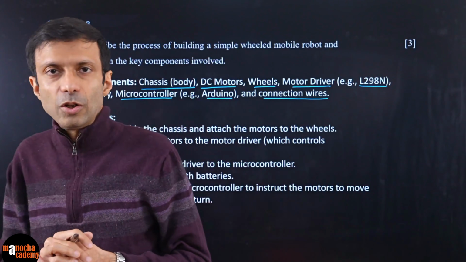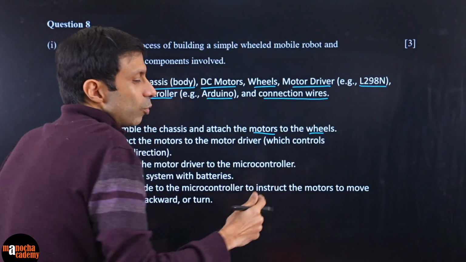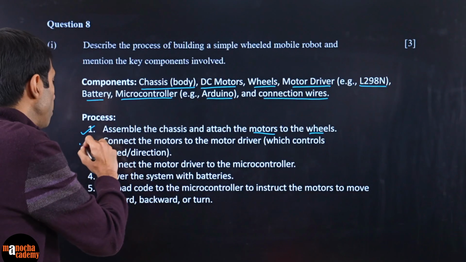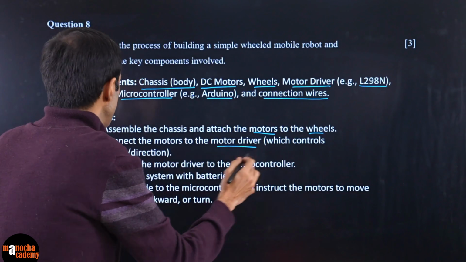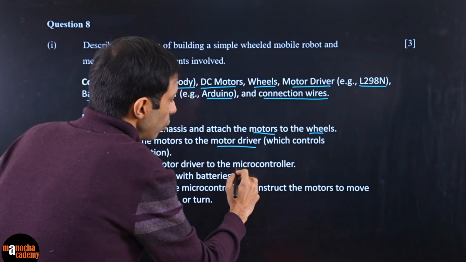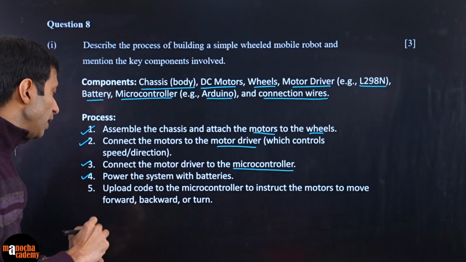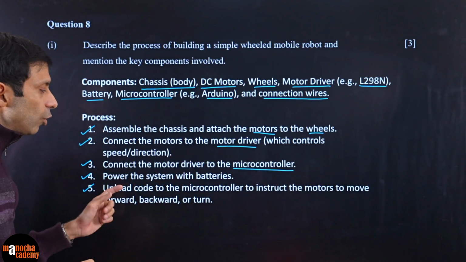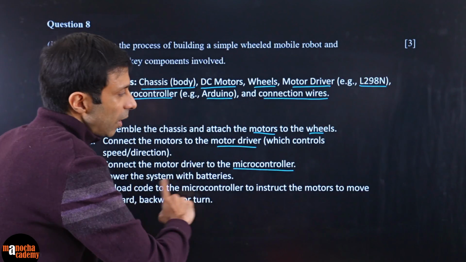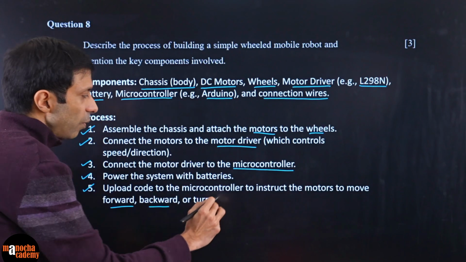Okay. So now what will be your steps? First, obviously you will assemble the chassis and attach the motors. It's almost like, imagine you're making a toy car, attaching the motor to the wheels. Then you connect the motor to the motor driver, because the motor driver is controlling the speed and direction. Then connect the motor driver to the microcontroller, your Arduino. Then obviously you need to power the system with batteries. And then finally, remember, you take your code and you upload it. You connect your code to the microcontroller, the Arduino system. You upload it, and the instructions go into the motor, and they help it move backward, forward, or turn.